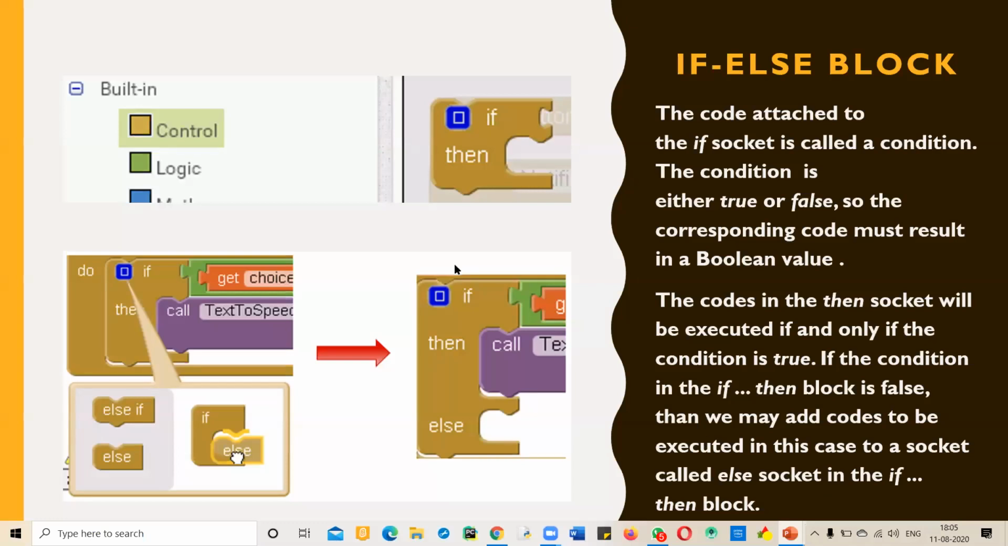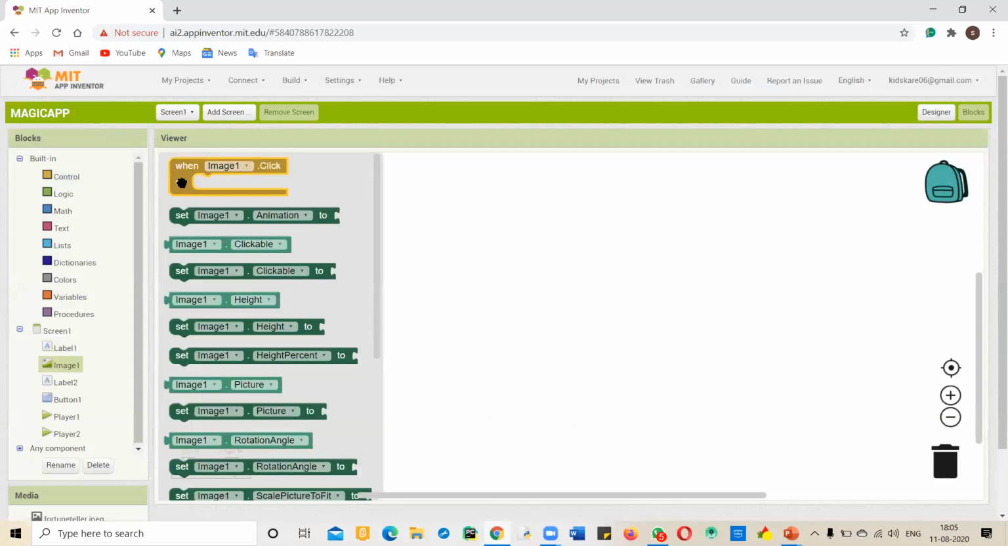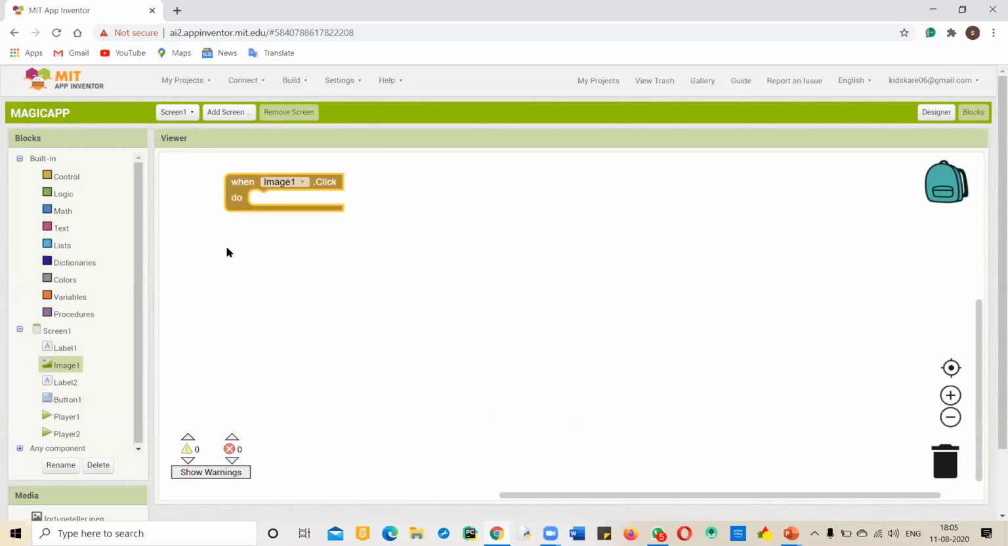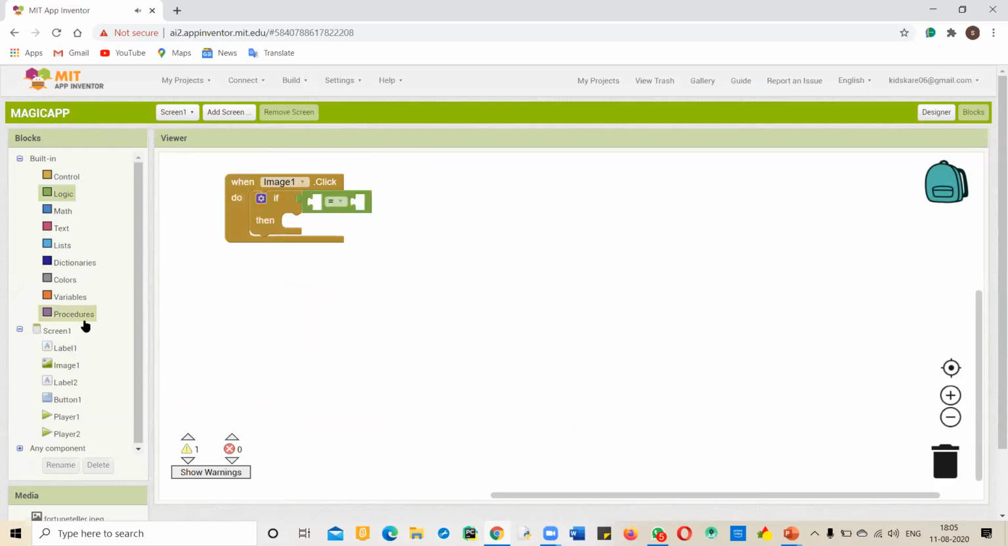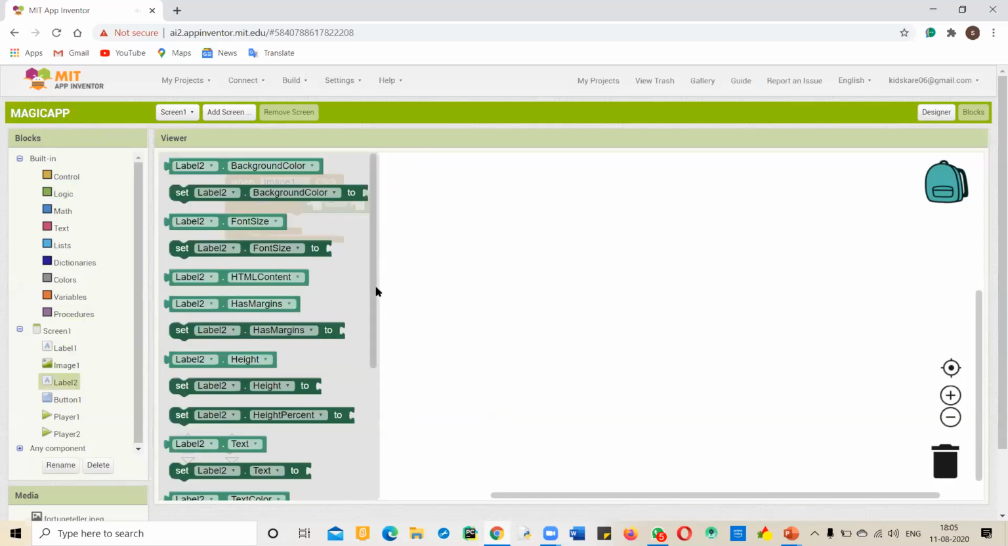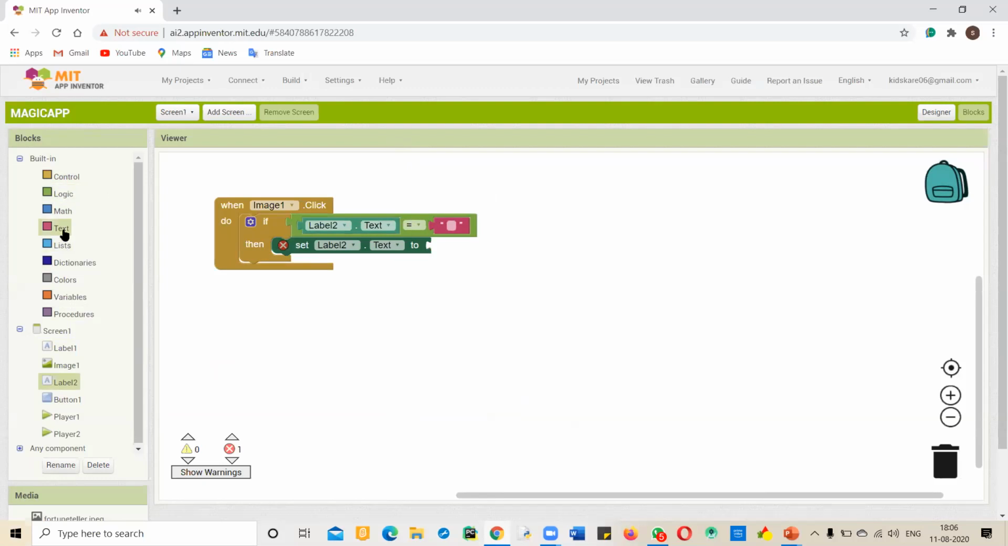These types of blocks are used for making a condition. Suppose, don't do this part, I am just explaining to you. I take when image one dot click, then an if then block, and then suppose this is the logic block. Don't copy anything. I am just explaining, you have to just understand. I am just making a code. You don't have to make it.